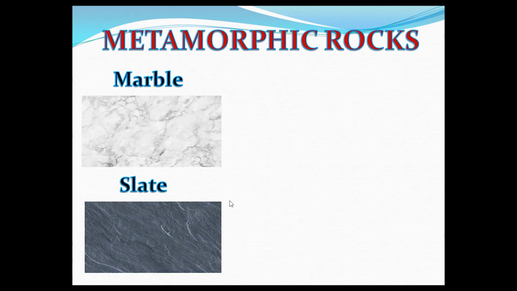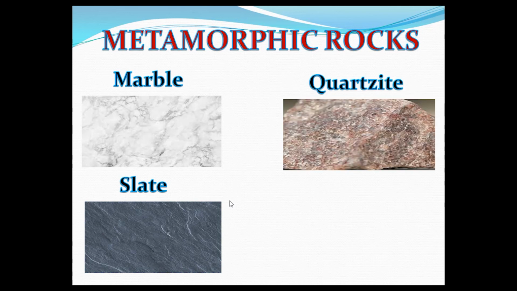Slate. Slate is formed by metamorphosis of shale. It is shiny and splits into thick sheets. It is grey or black in color. Slate is used for making blackboards, roofs and stone walls. Quartzite. Quartzite is formed by the transformation of sandstone. It is used for making statues.